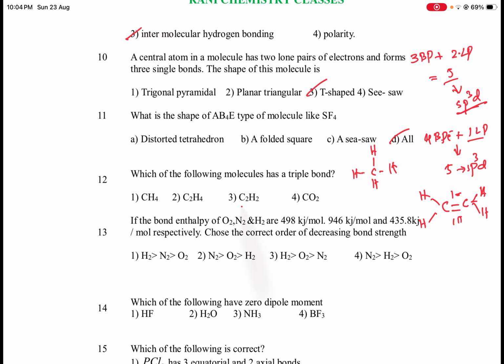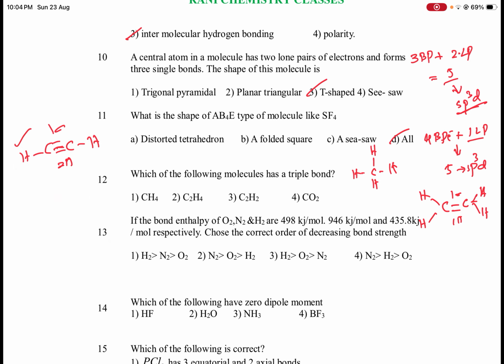Next, third one is C2H2. In C2H2, a single bond is present between the two carbon atoms, and two hydrogens are present. Every carbon must satisfy tetravalency. Here only two bonds are present, so you must add more, making a triple bond: one sigma bond and two pi bonds.